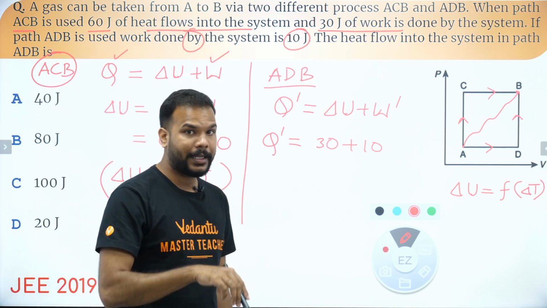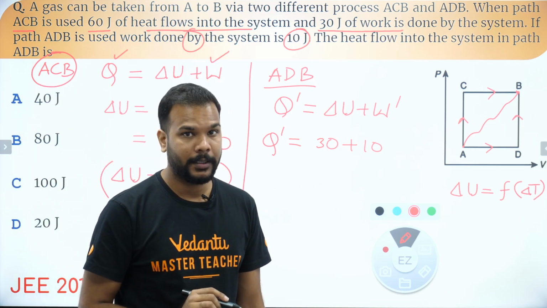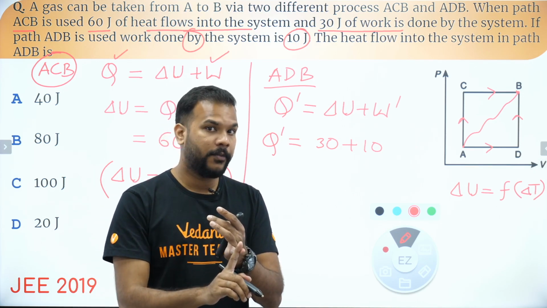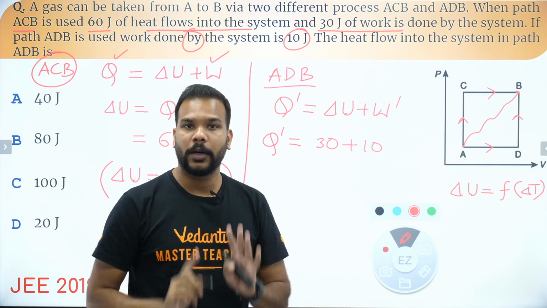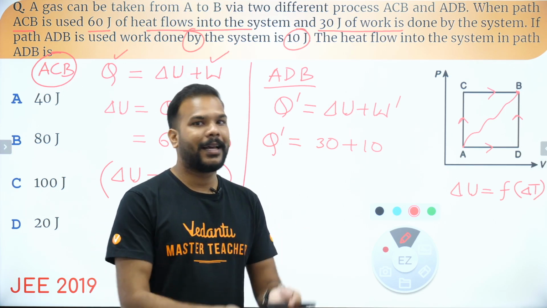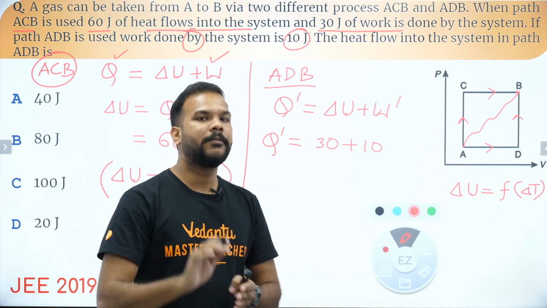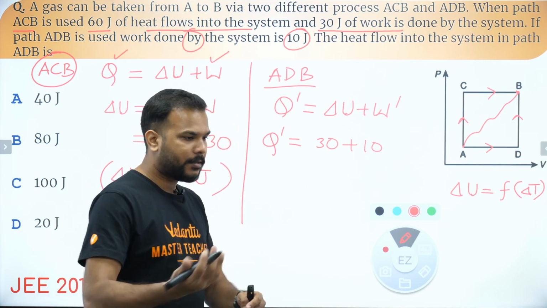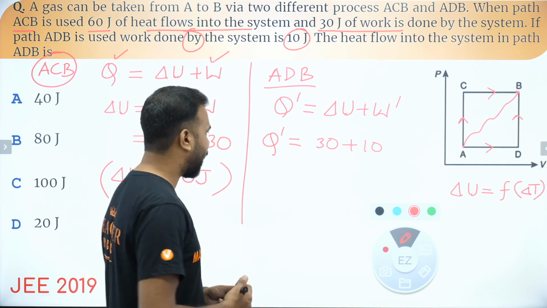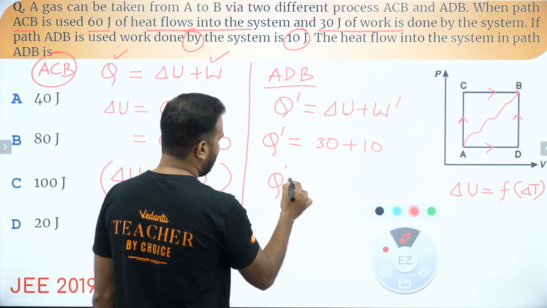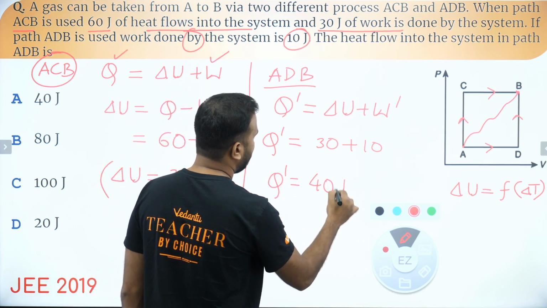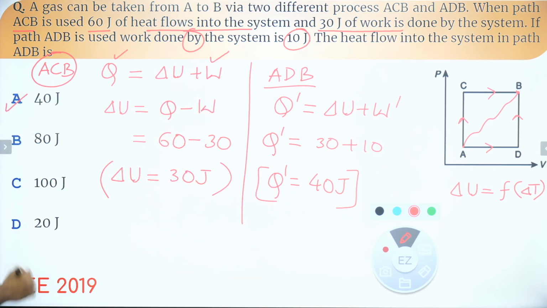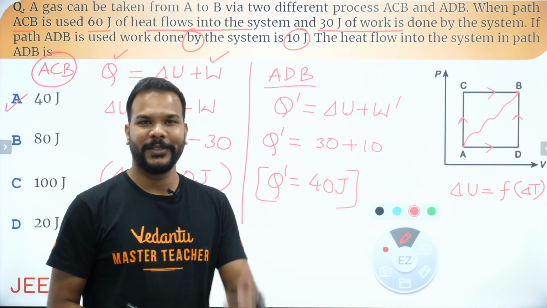Whenever work is done by the gas, work done is positive. Remember that. Whenever heat is given to the system, to the gas, heat is positive. If work is done on the gas, then the work done is negative. And if heat is taken from the gas, then your heat extracted will be negative. So what do we get as the answer, guys? Q dash comes out to be very simply 40 joules. And yes, as many of you got it, the correct answer is 40 joules.